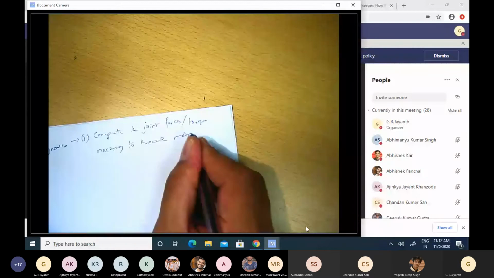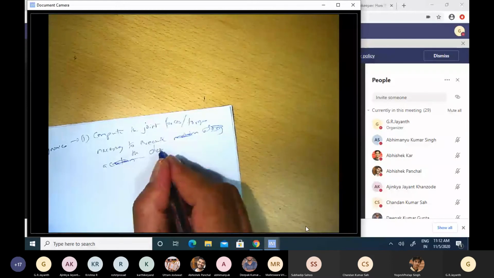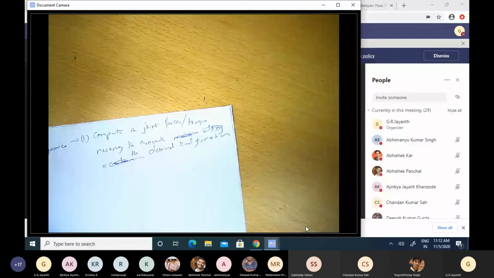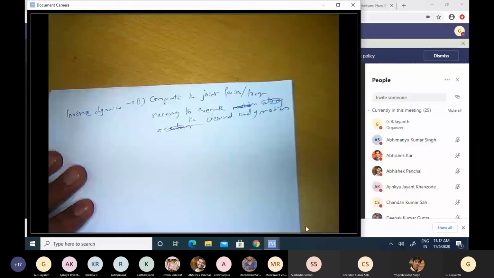I'll put, execute the desired kind of motion. Okay, I'm sorry, my handwriting is not very good. I'll just read it out. Inverse dynamics helps you to compute the joint forces or torques necessary to execute a desired kind of motion.